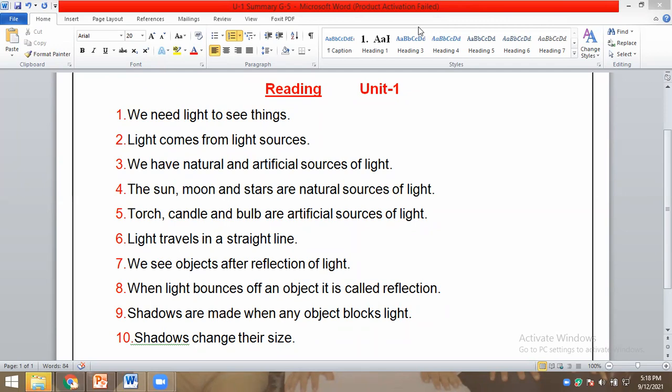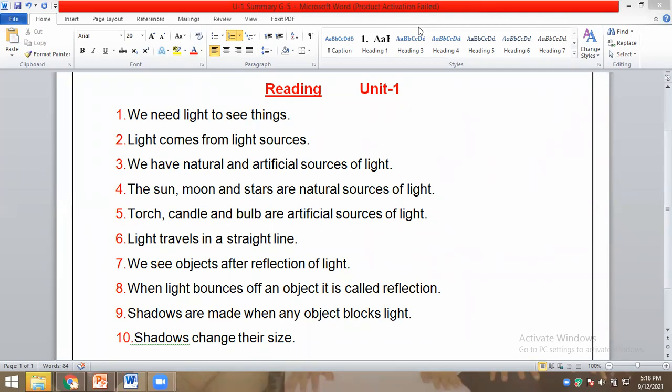Five, torch, candle, and bulb are artificial sources of light. Light travels in a straight line. We see objects after reflection of light. When light bounces off an object, it is called reflection. Shadows are made when any object blocks light. Shadows change their size. Thank you, Umar. Very good.